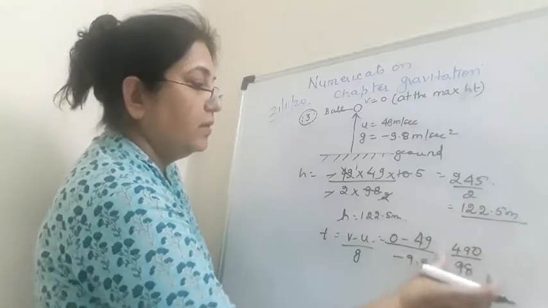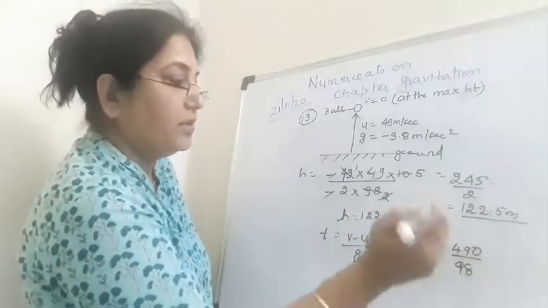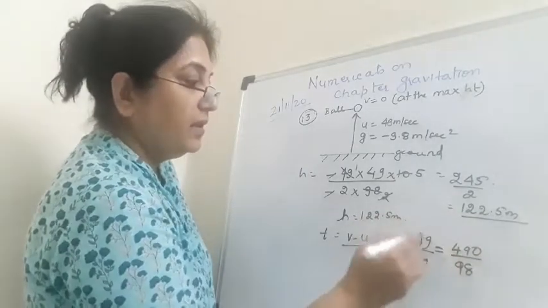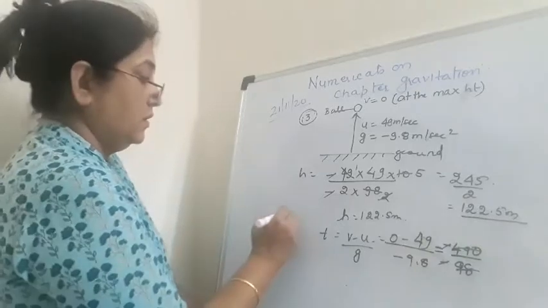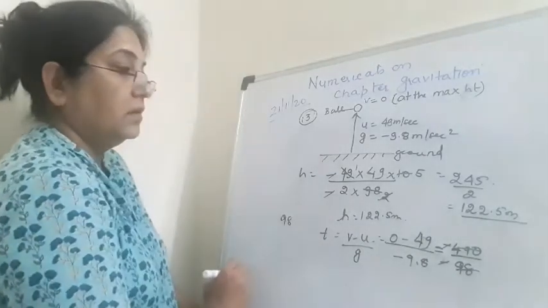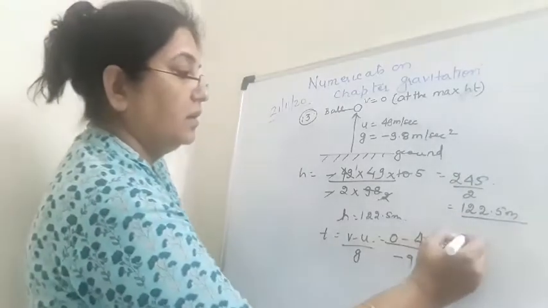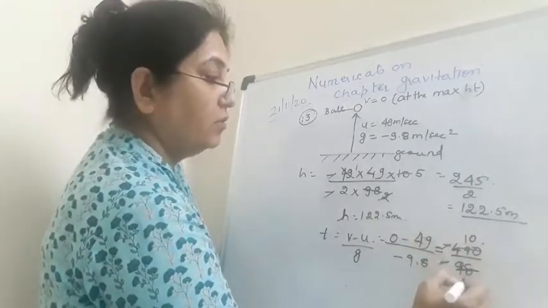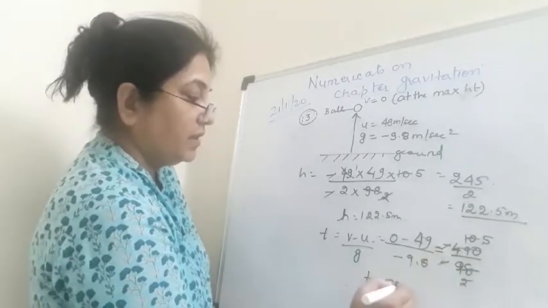You know why 490? Because I am removing the decimal and putting a point here. So the minus sign will be cancelled. 49 tens and 49 twos. So t is equal to 5 seconds.